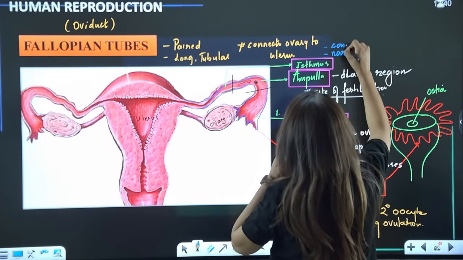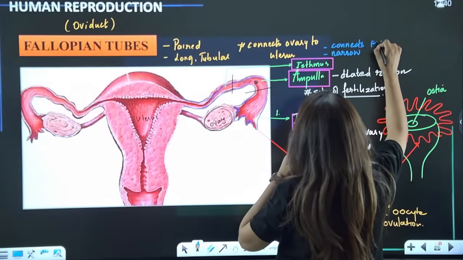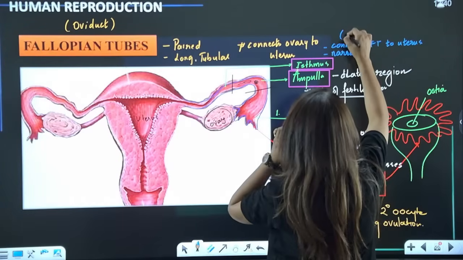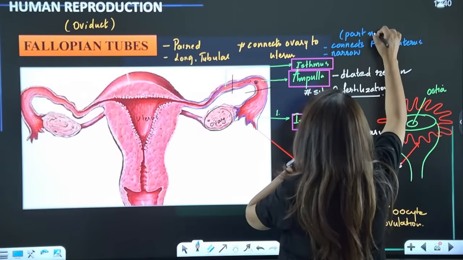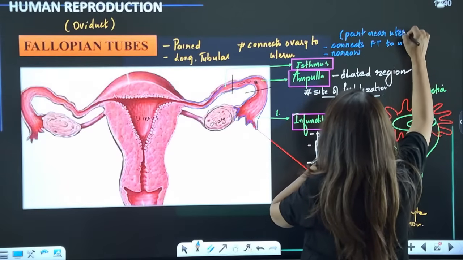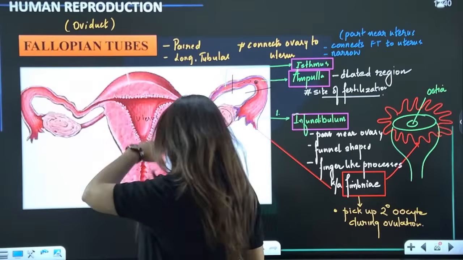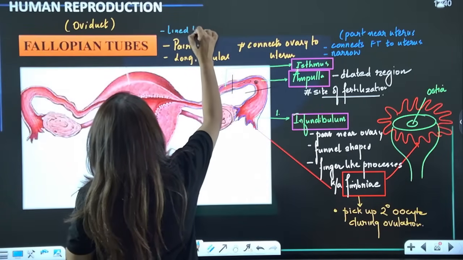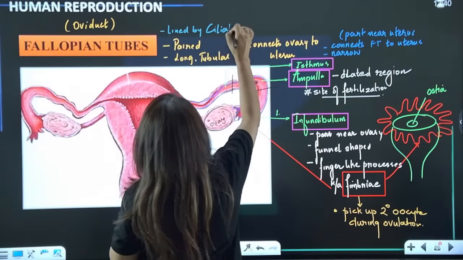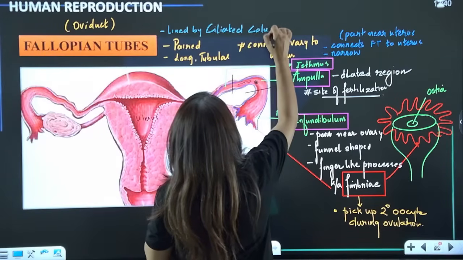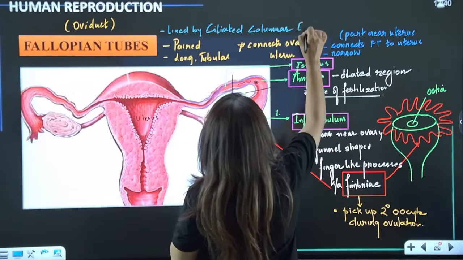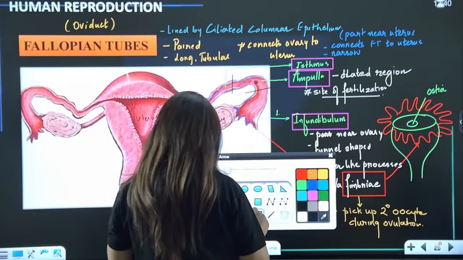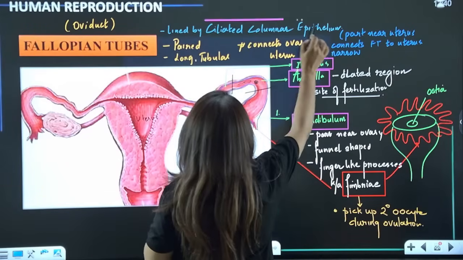and it connects the fallopian tube to the uterus, right? So it is the part near the uterus. Is that clear? Now the whole fallopian tube, guys, is lined by, listen very carefully, ciliated columnar epithelium. Yes? Have we read about this in our structural organization? Yes or no?